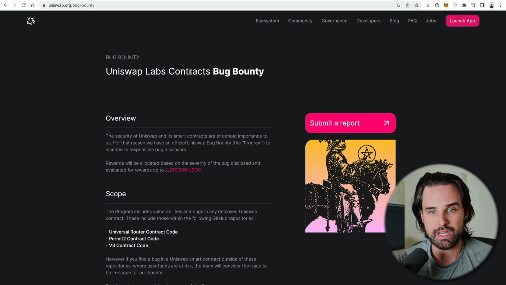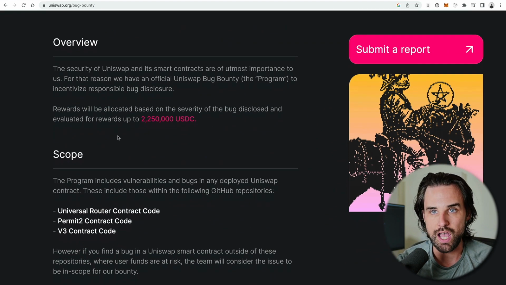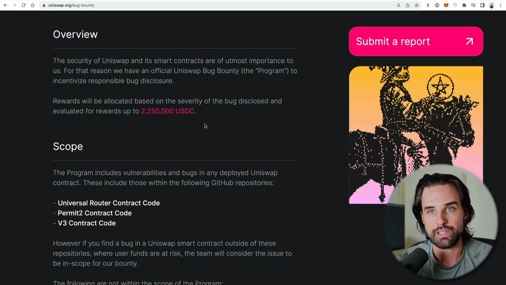And when they announced their bug bounty program, their top tier reward is $2,250,000, denominated in USDC. Now, that's the maximum that you could get based on a highly critical, severe bug. And of course, it would be less for things that are less important, but that's the upper limit.